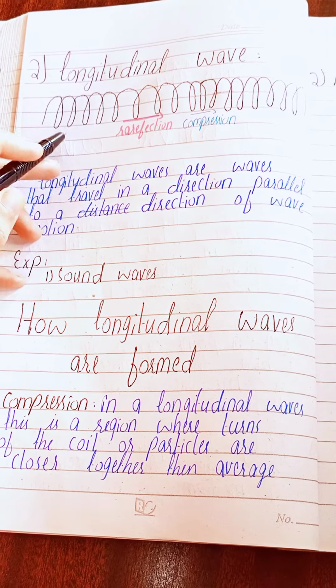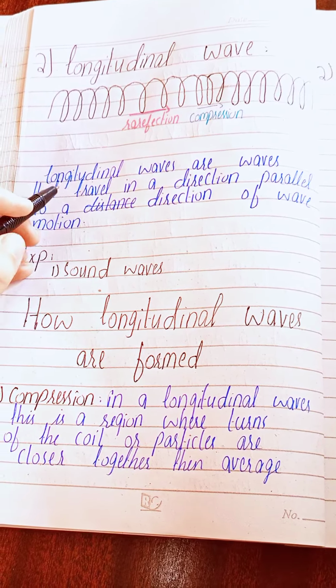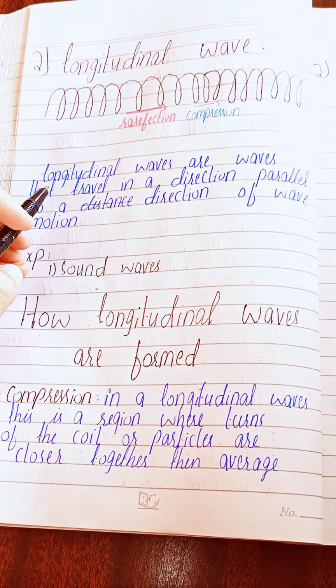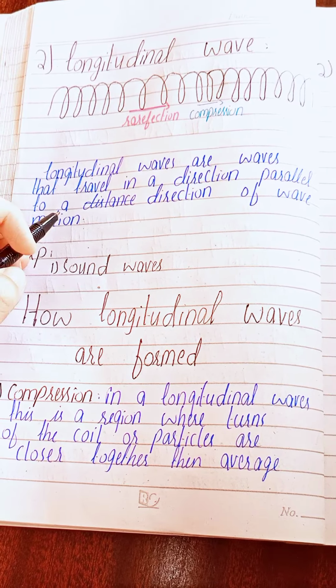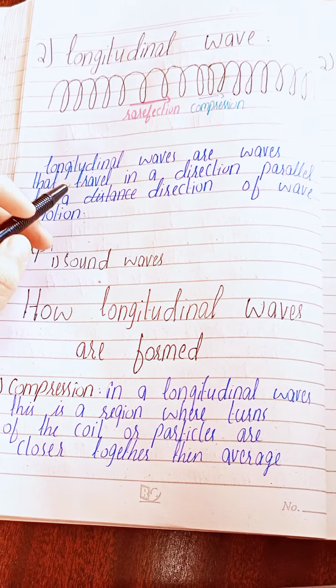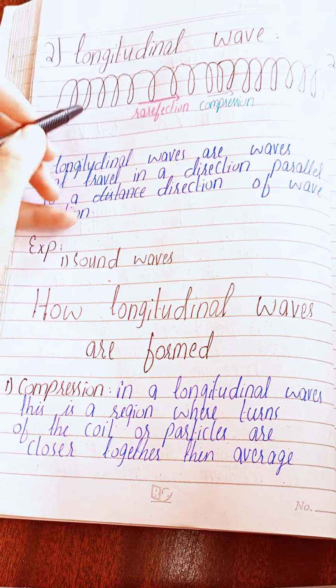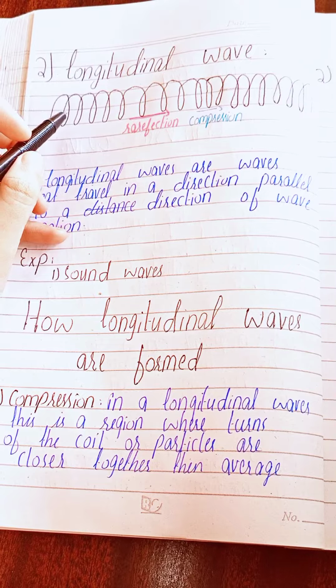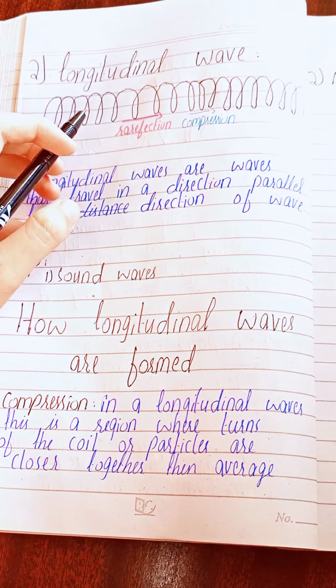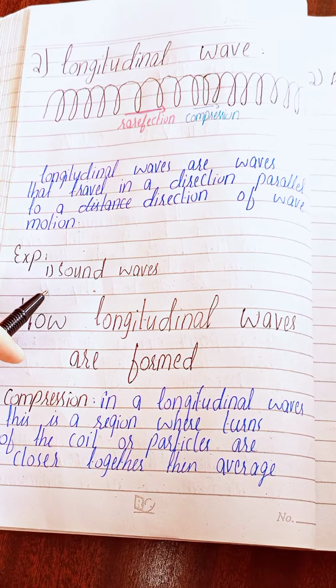Now second, we have the longitudinal wave. A longitudinal wave is way easier than the transverse wave. Longitudinal waves are the waves that travel in a direction parallel to the direction of the wave's motion. अब longitudinal wave वो होती है जिस डायरेक्शन में वेव मोशन करे उसी डायरेक्शन में पार्टिकल भी मूवमेंट कर रहे होते हैं. Examples of longitudinal waves are sound waves.